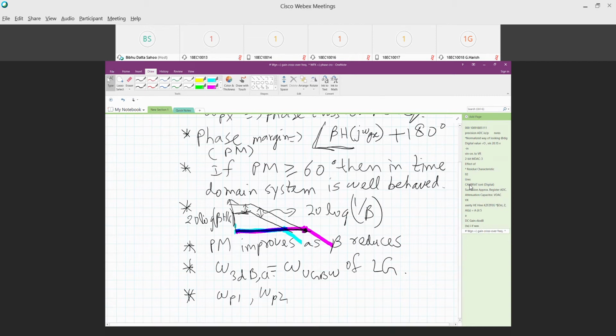So there is a question. System is stable for all beta if it is stable for beta equal to 1. But will that be the case even when beta equal to 1? We started off with the discussion that beta is always less than or equal to 1. So where is the beta greater than 1 question coming in? The 3 dB point is where the curve starts bending.